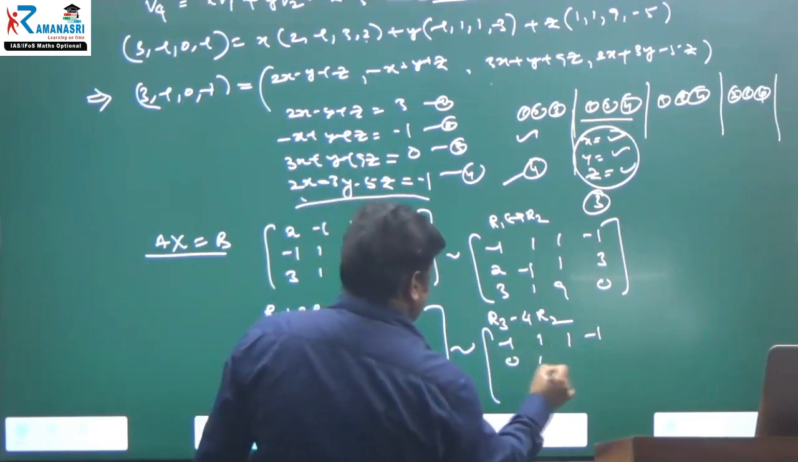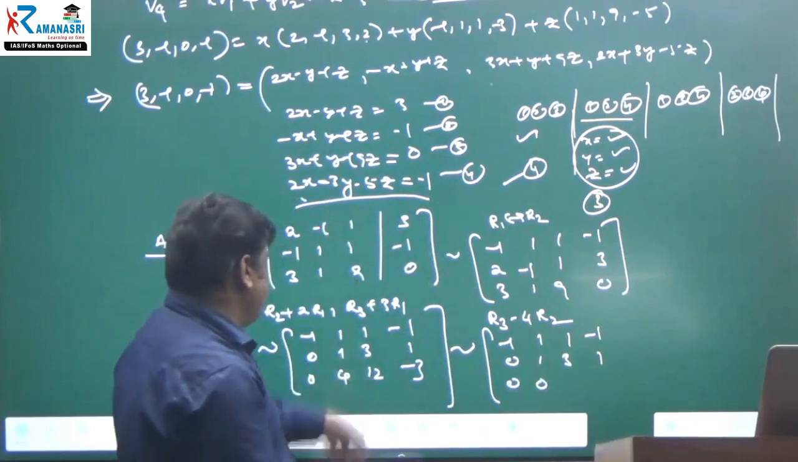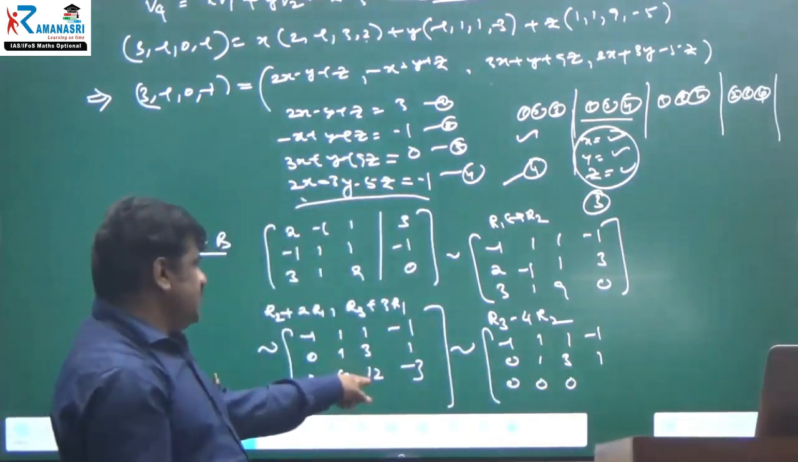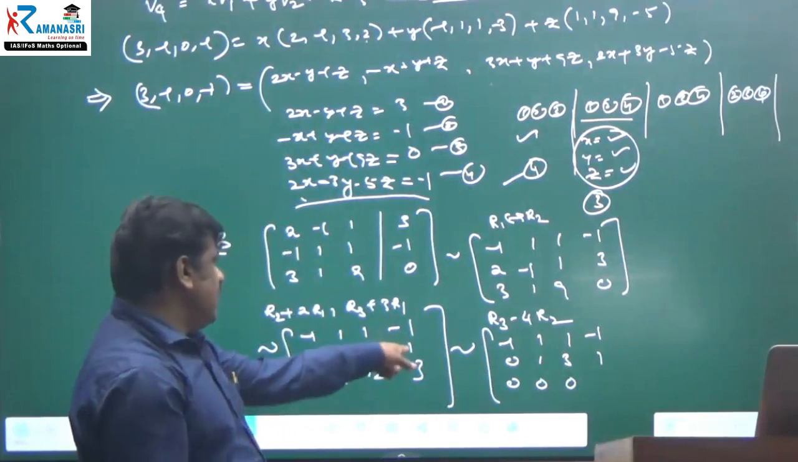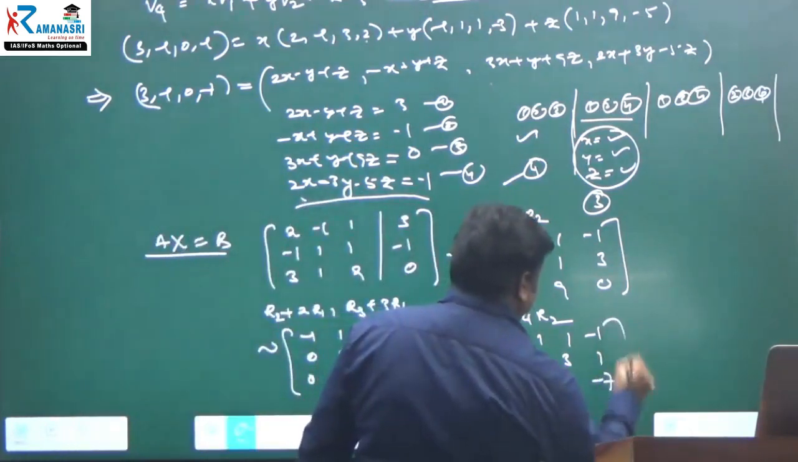Next 0, 1, 3, 1. Next 0, 0. Okay, 4 times 3 is 12, this is also 0, and this is also 0, right? 4 times 3 is 12, 12 minus 4 times 1 is 4, minus 7.